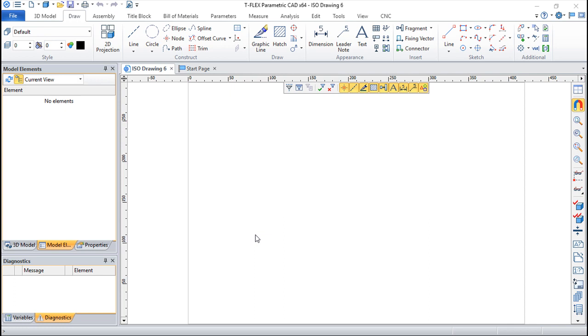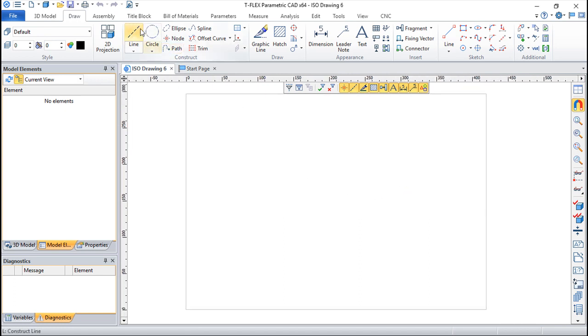Hello, we are here for one more lesson of this T-Flex CAD training course, and the topic for today will be something called the element replacement. This is one very nice feature that shows very well the parametric properties of T-Flex CAD. Okay, it's very simple to use, and I will use two simple examples to show what we can do.